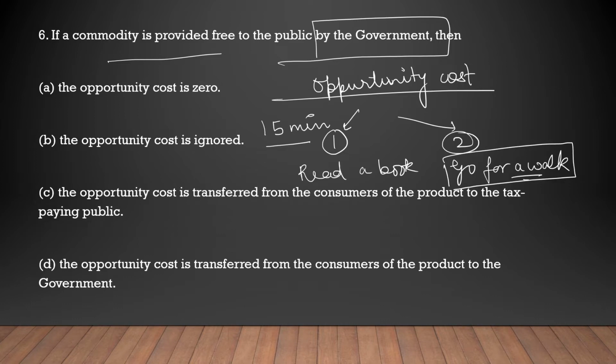तो what is the opportunity cost of going for this walk? This reading a book. We have opted to go for a walk, in that time we could have also read the book. So the opportunity cost of going for the walk is reading a book for that time. हमने क्योंकि वॉक पे जाना चुना, इस वजह से हम बुक रीड नहीं कर पाए उस 15 मिनट के लिए, तो ये अपॉर्चुनिटी कॉस्ट हुई उस काम को करने की.